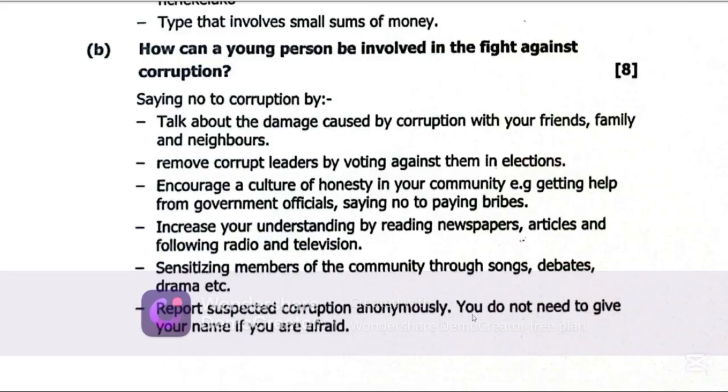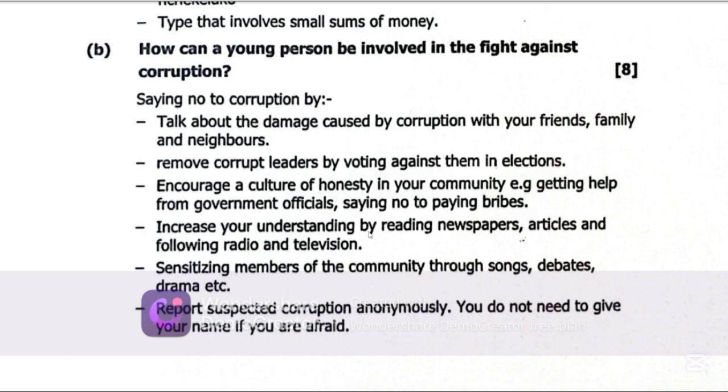So, say no to corruption by talking about the damage caused by corruption with your friends, family, and neighbors. Remove corrupt leaders by voting against them in elections. Encourage a culture of honesty in your community. Get help from government officials. Say no to paying bribes.